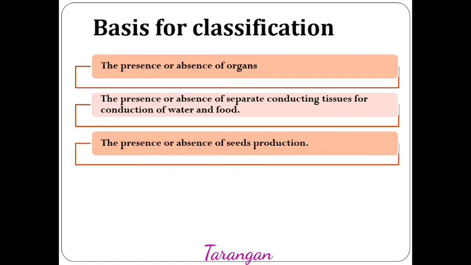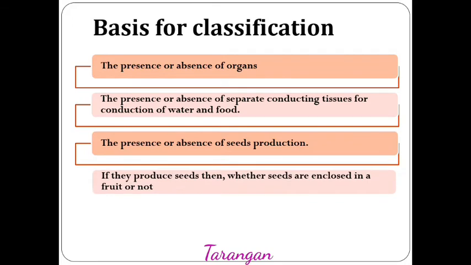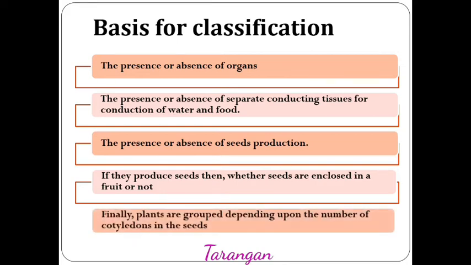The third criteria is the presence or absence of seed production. The next criteria, if they produce seeds, then whether the seeds are enclosed in the fruit or not, can also be considered for classification.